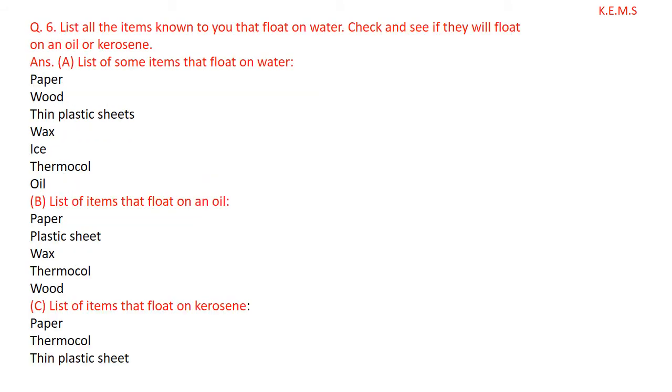List all the items known to you that float on water. Check and see if they will float on oil or kerosene. List of some items that float on water: paper, wood, thin plastic sheets, wax, ice, thermocol and oil. List of items that float on oil: paper, plastic sheet, wax, thermocol, wood. List of items that float on kerosene: paper, thermocol, thin plastic sheet. So these are some of the things which we can readily see.